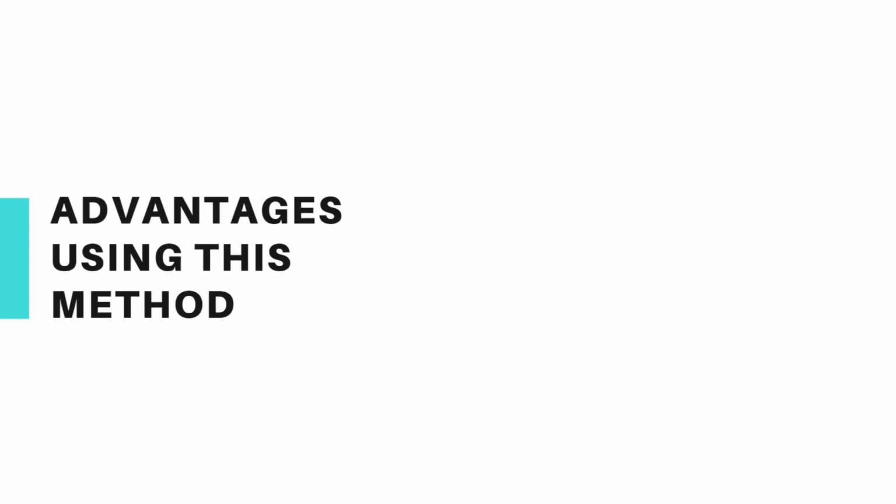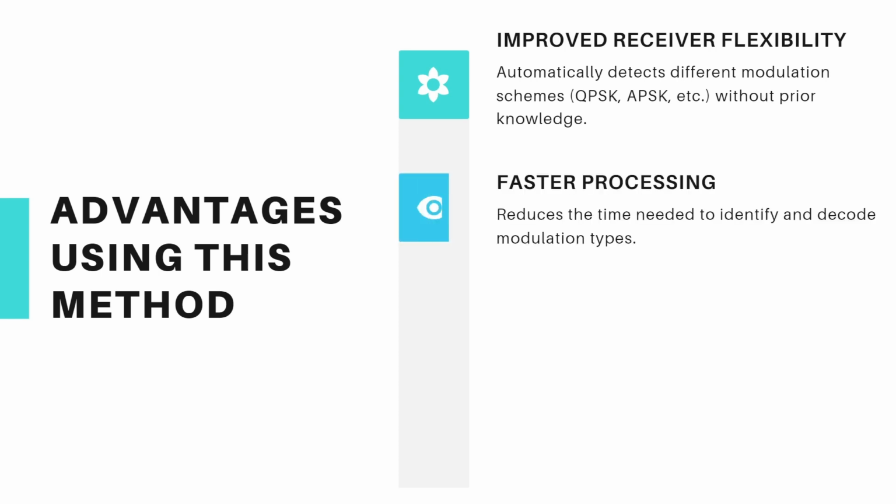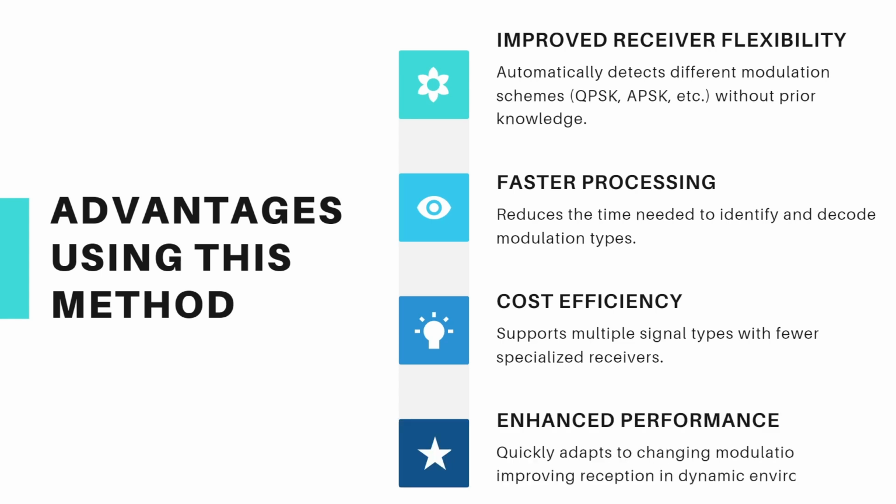First of all, we get improved receiver flexibility. It automatically detects different modulation schemes without any prior knowledge. Then it's faster processing. It reduces the time needed to identify and decode the modulation types. Then it is very cost efficient. It also supports multiple signal types with fewer specialized receivers. It also gives you enhanced performance. It quickly adapts to changing modulation formats, improving reception in dynamic environments.